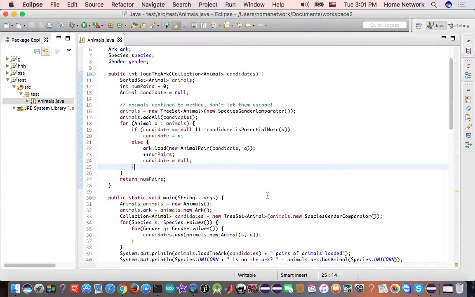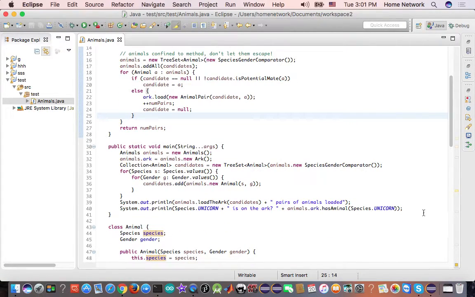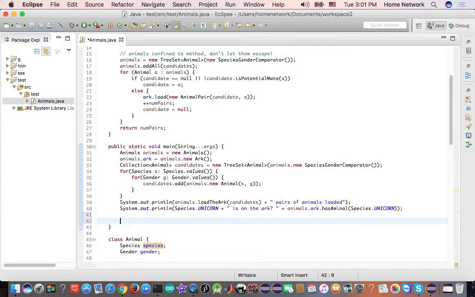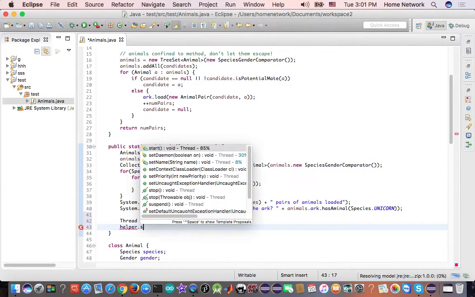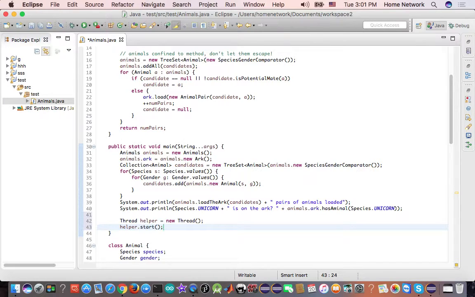Let's say the flood is coming. We want to hurry up. So instead of having the main thread load the ark, we create a new helper to speed up the ark loading. So let's start the helper. We have a helper ready to take tasks.